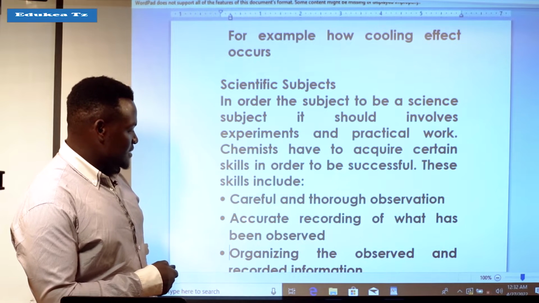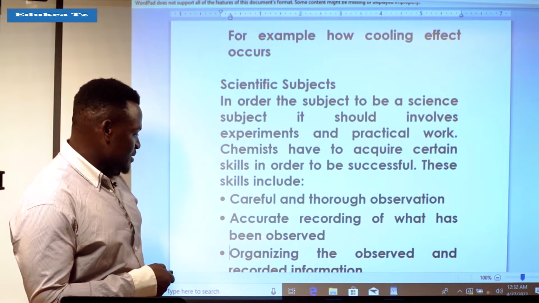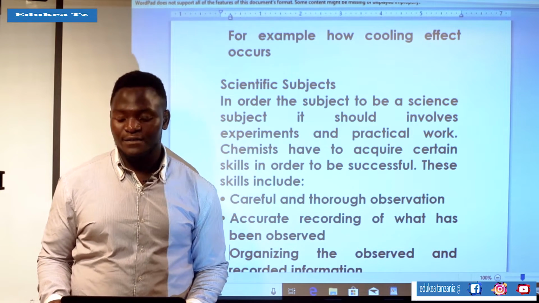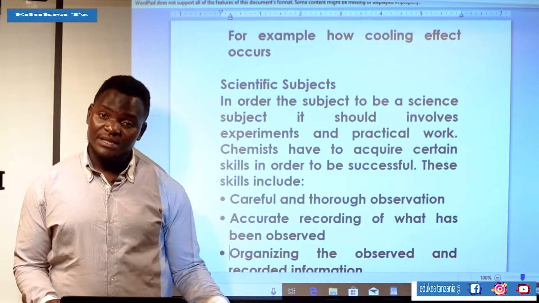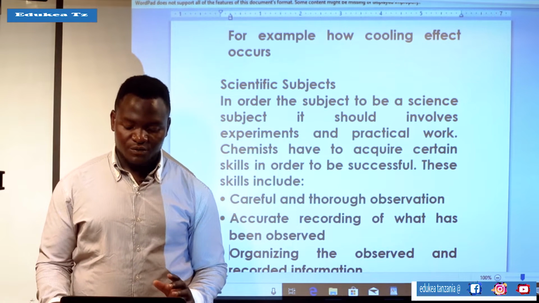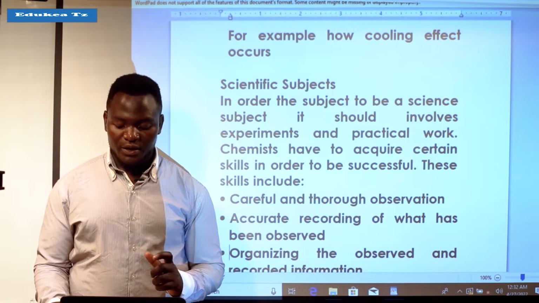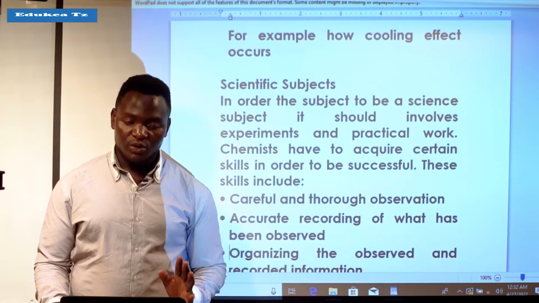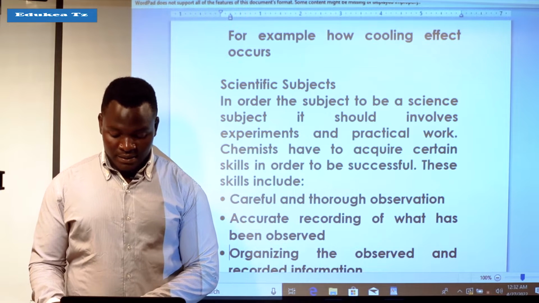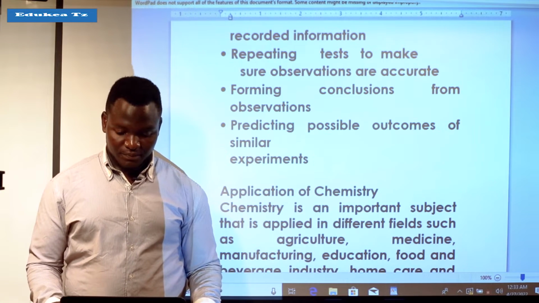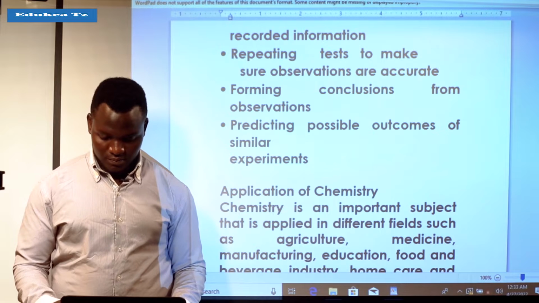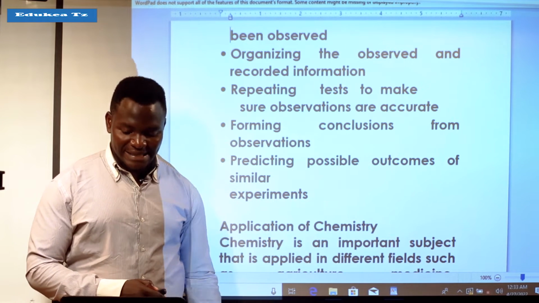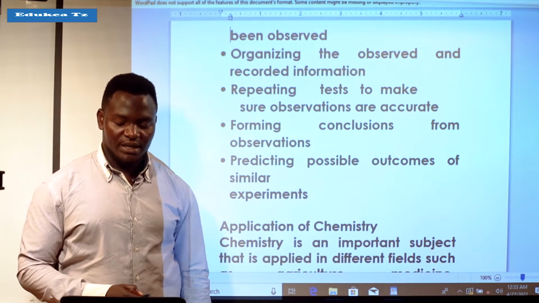Another one is accurate recording of what has been observed. It means that we conduct chemistry by observing first. Then after that you have to record what you observe in an accurate way. Also another one is organizing the observed and the recorded information.